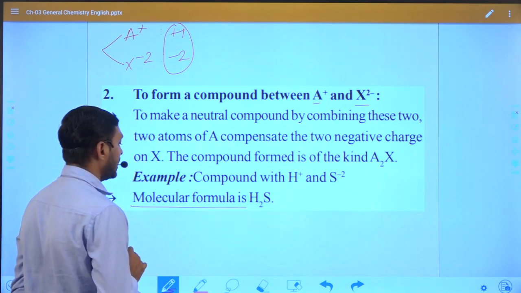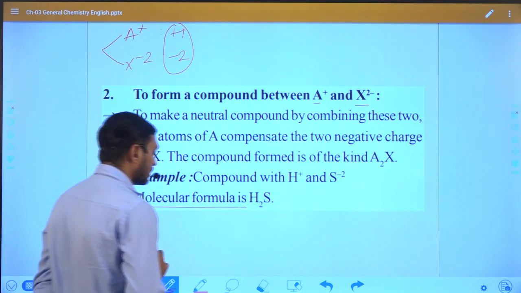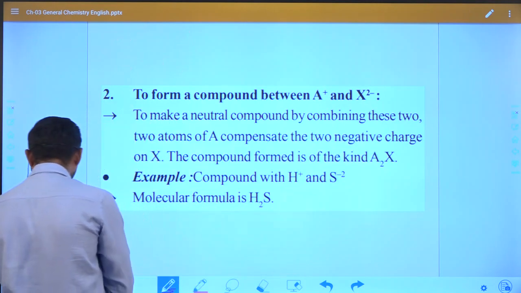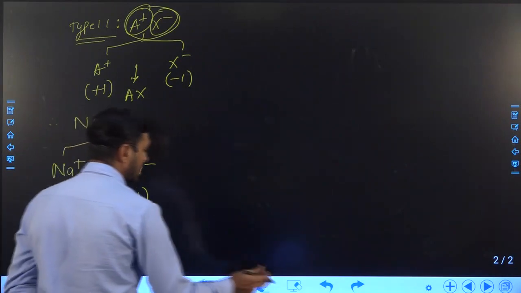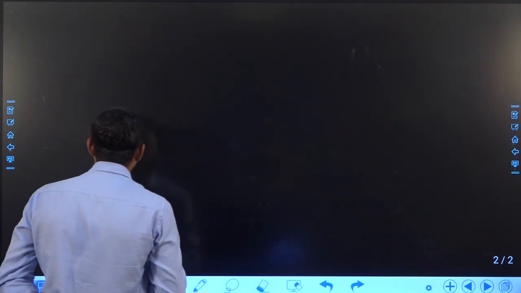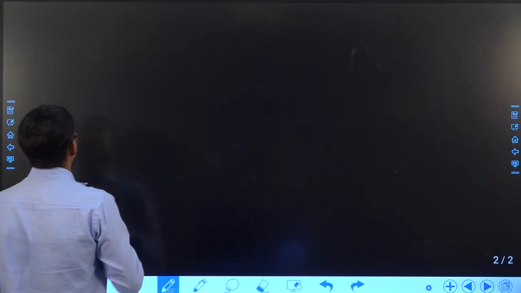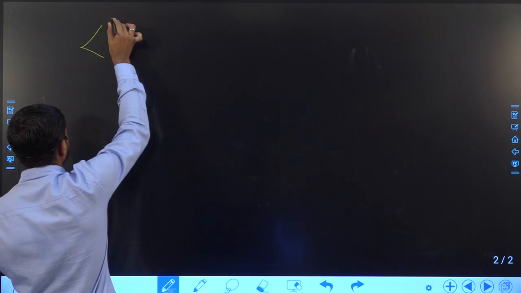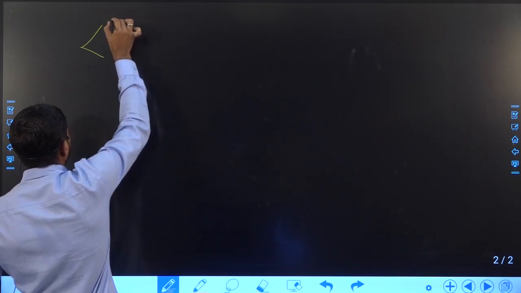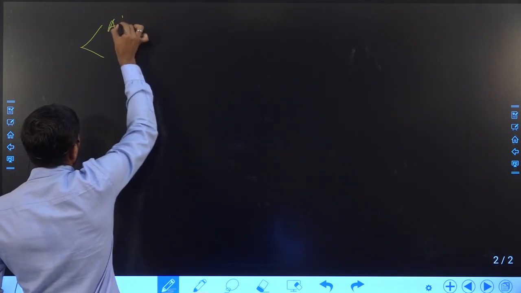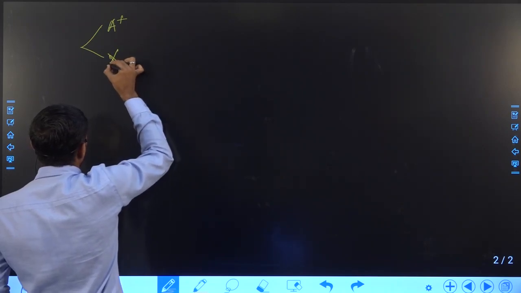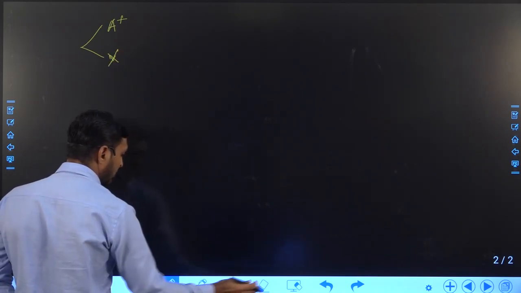This formula is known as the crisscross formula. So what is the crisscross formula? Let us try to understand how we can equalize the positive ion and negative ion, right? Suppose the example is here, the charge is +1 positive charge and the negative charge is -2.